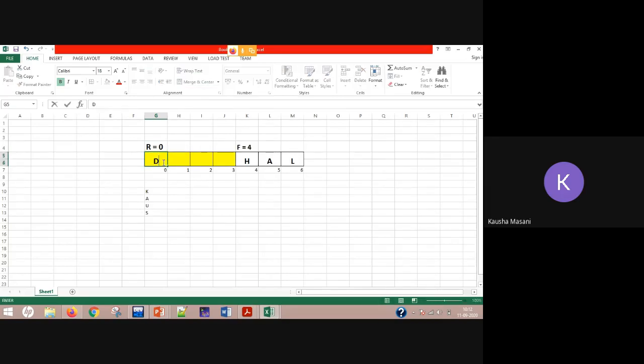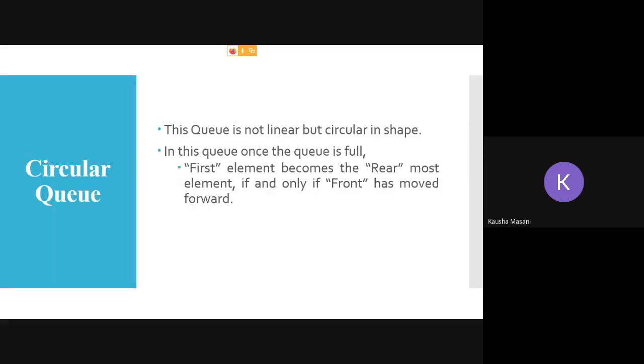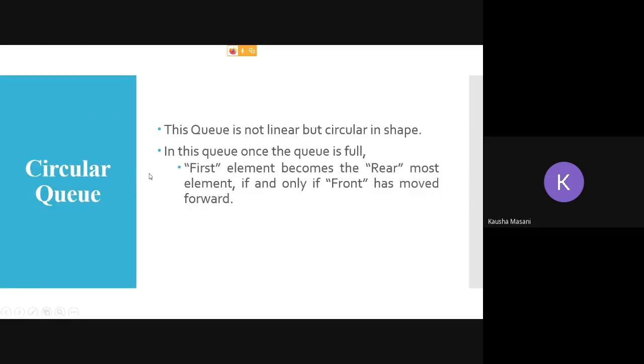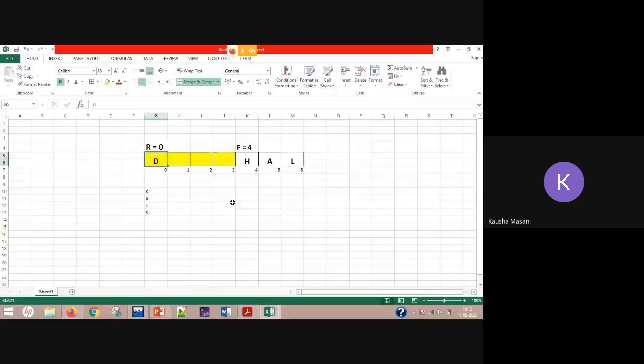Let's say D. So now you can say that this D is the rearmost element. Rearmost element means the newest element added. So the first element in the queue becomes the rearmost element, meaning the newly added element, if and only if front has moved forward.